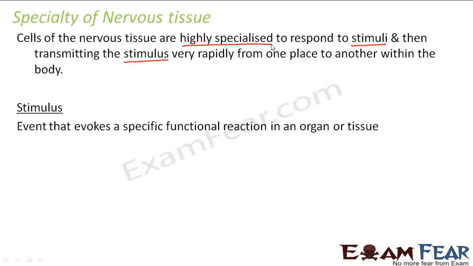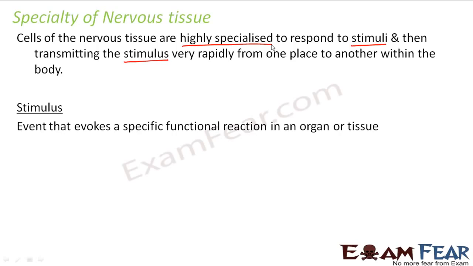Right? So that means it is not only responding to the stimulus, but it is also transmitting the stimulus very rapidly from one place to another. And because of this basic nature of the nervous tissue, we have the entire nervous system functioning. So you can just imagine what would happen if the nervous system doesn't function properly.